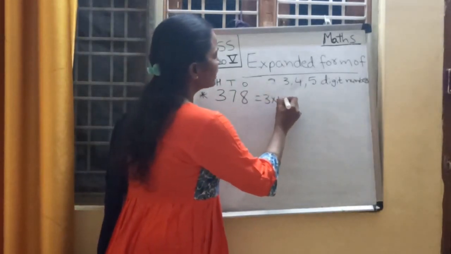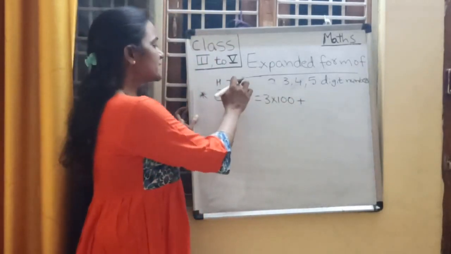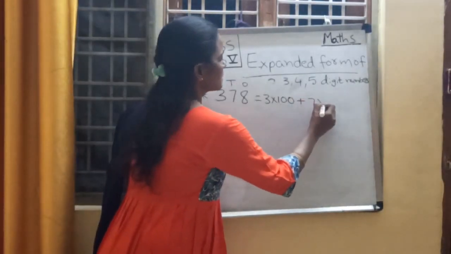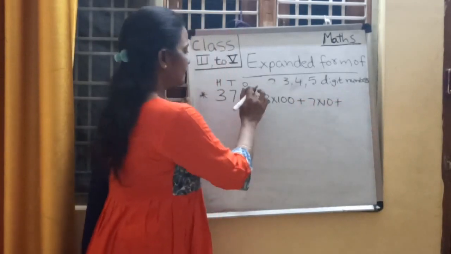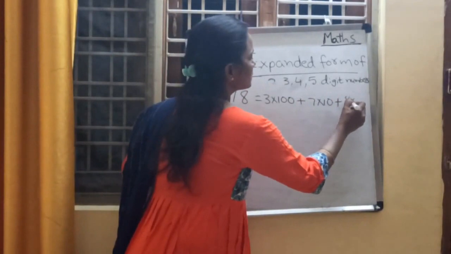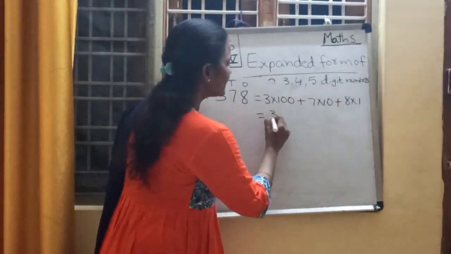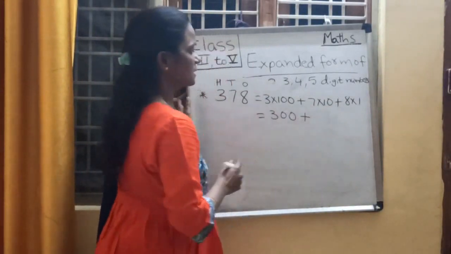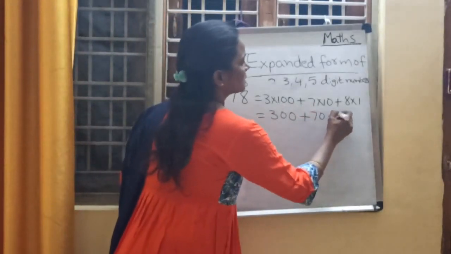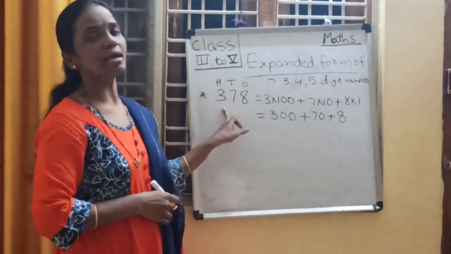3 into 100, plus 7 is in tens place. What is the place value of 7? 7 into 10, plus 8 is in ones place. What is the place value of 8? 8 into 1. So 3 into 100 is how much, children? 300 plus 7 tens are 70 plus 8 into 1, 8. So this is the expanded form of this number.